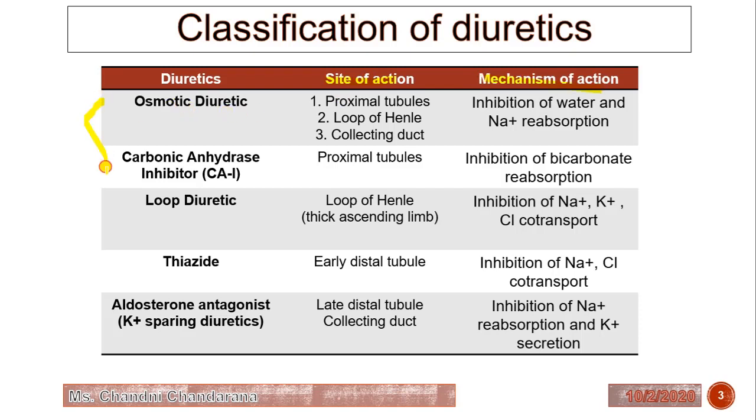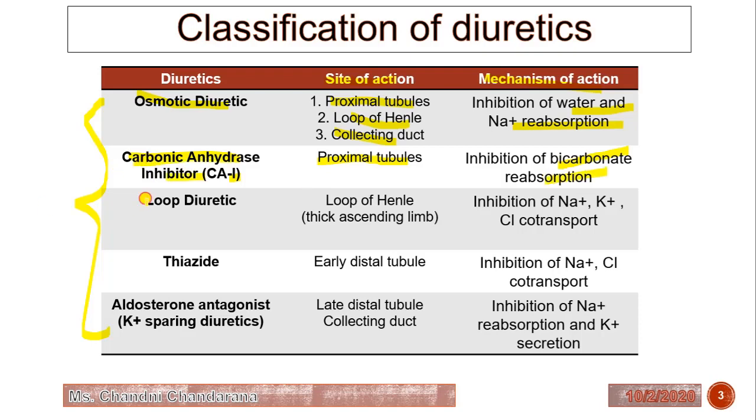They are classified into 5 classes of drugs. First one is the osmotic diuretic. It will act on the proximal tubules, loop of Henle as well as the collecting duct of the kidney, and it will inhibit water and sodium reabsorption. Or we can say it will increase the excretion of water and sodium. Second is the carbonic anhydrase inhibitor. It will act on the proximal tubules and inhibit bicarbonate reabsorption.